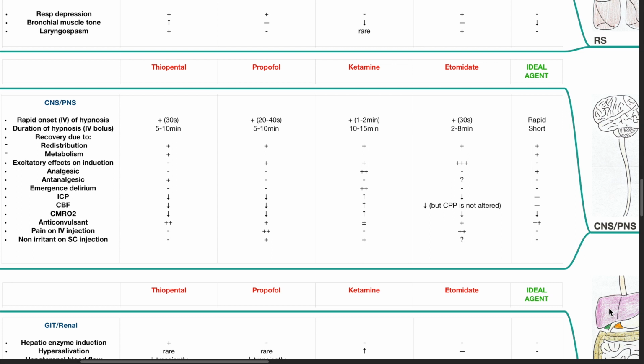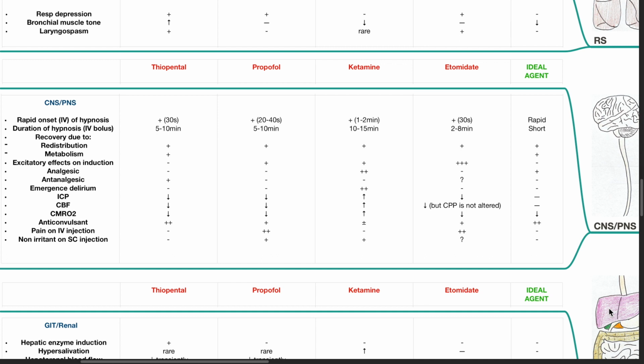Intracranial pressure decreases with thiopental and propofol use, increases with ketamine use. Etomidate decreases ICP. The ideal agent should not alter ICP. Cerebral blood flow decreases with thiopental and propofol use. Cerebral blood flow increases with ketamine use. Etomidate decreases CBF but CPP is not altered. The ideal agent should not alter CBF.